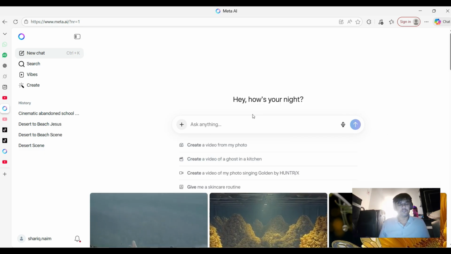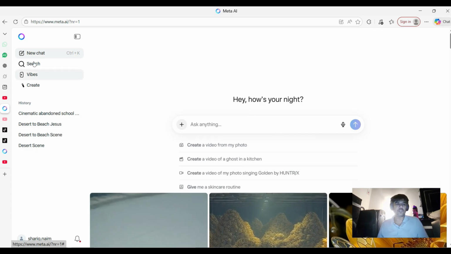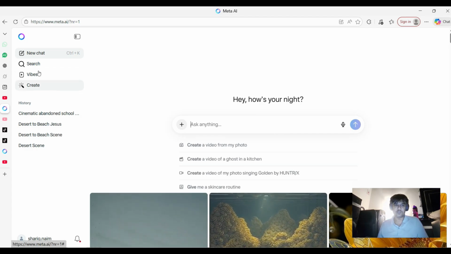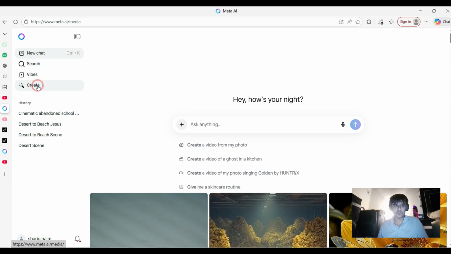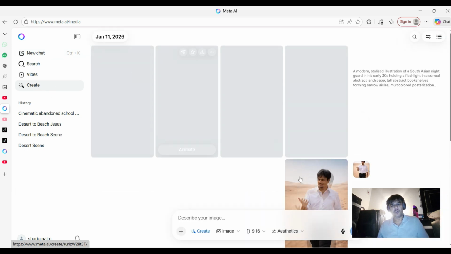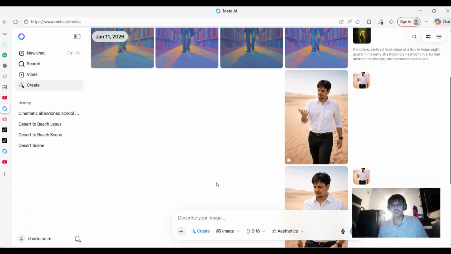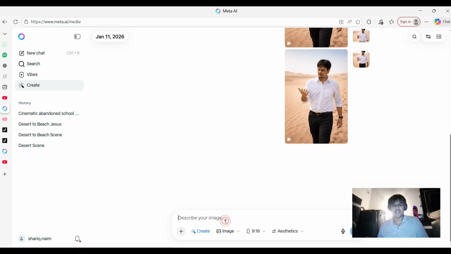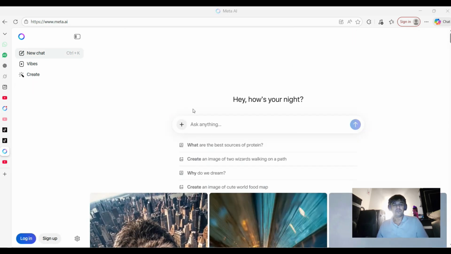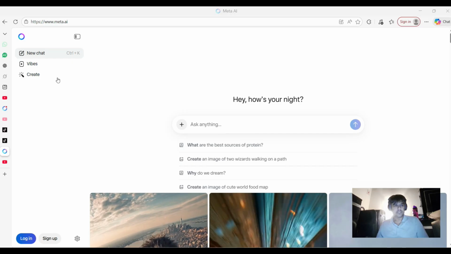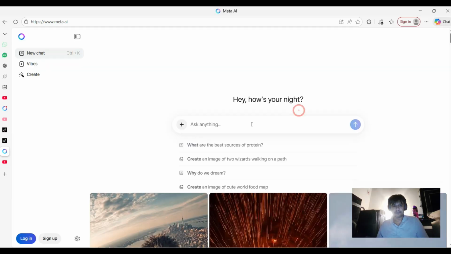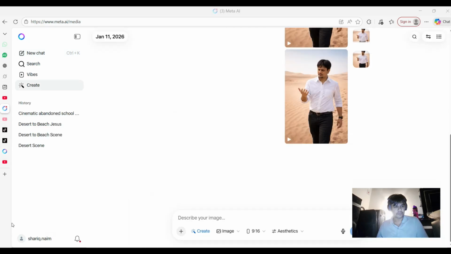So the first thing you have to do here is click on create. You see many options here and you see one option, create. Okay, now what will I do? I will come here, you can see here create image, leave it on image. Here you have to choose 9:16 or 16:9, whatever you want. Okay, now what will I do? After you click on create, you click on image.